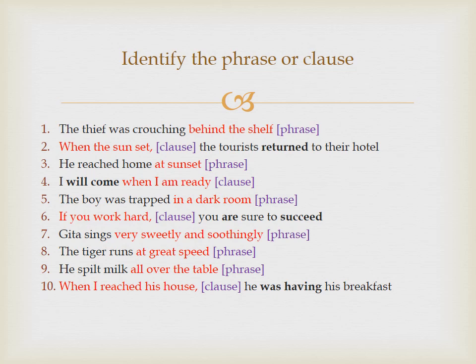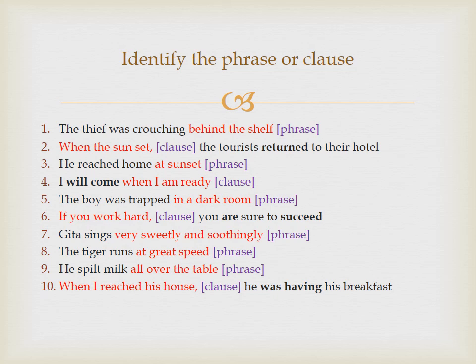Next, Geeta sings very sweetly and soothingly. Just take the expressions very sweetly and soothingly. Does it have a verb? No. Does it make a complete sense? No. So it's a phrase. Eighth, the tiger runs at great speed. The tiger runs is the main clause because it exists independently. But at great speed doesn't have a verb and it doesn't have a complete autonomous existence. So we call it a phrase.